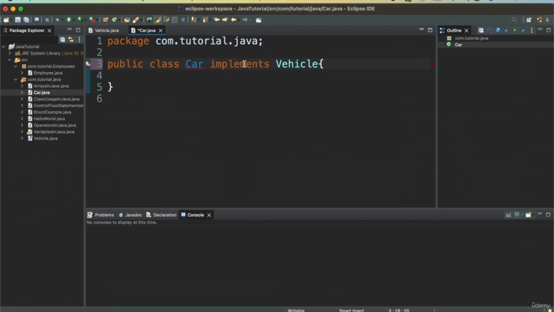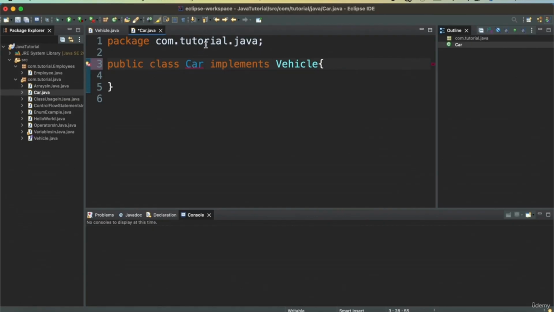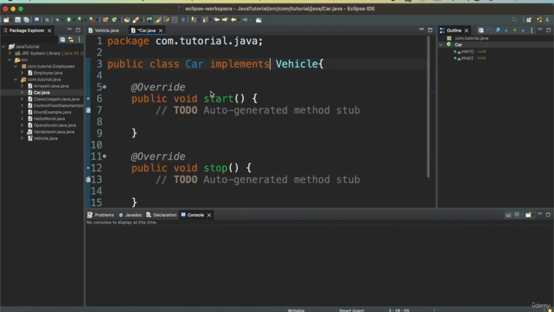Because I implemented the Vehicle interface, I need to implement those unimplemented methods, those abstract methods. That is mandatory. In Eclipse, it's very simple. I'll just go ahead here and say add unimplemented methods.